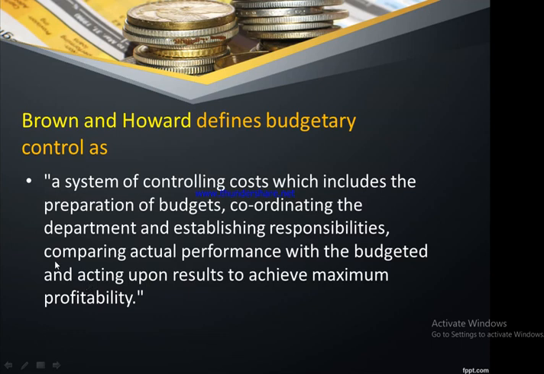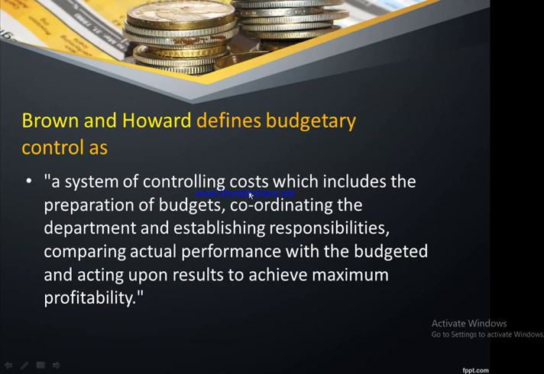So a comprehensive meaning of budgetary control has been covered in this definition, wherein it is a system of controlling the cost. The main objective of preparing a budget is to control the cost. When you want to control the cost, it doesn't mean we want to cut down the cost. So how are we going to control the cost?